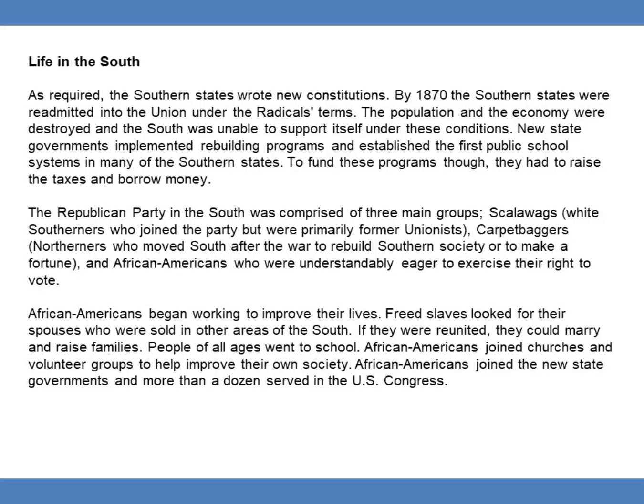African Americans began working to improve their lives. Freed slaves looked for their spouses who were sold in other areas of the South. If they were reunited, they could marry and raise families. People of all ages went to school. African Americans joined churches and volunteer groups to help improve their own society. African Americans joined the new state governments, and more than a dozen served in the U.S. Congress.